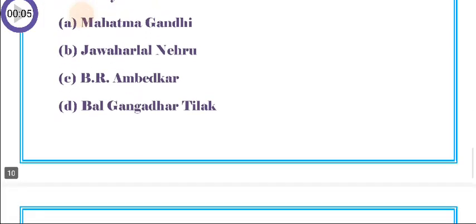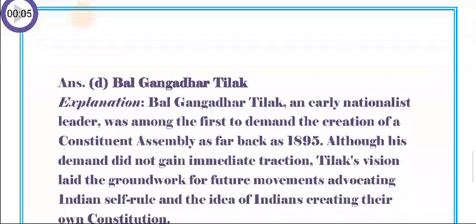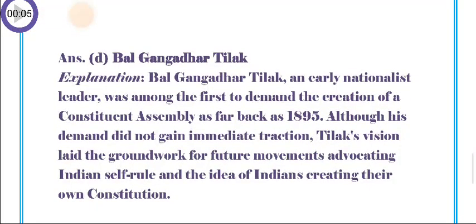So the answer is D. Bal Gangadhar Tilak. Bal Gangadhar Tilak, an early nationalist leader, was among the first to demand the creation of a constituent assembly as far back as 1895. Although his demand did not gain immediate traction, Tilak's vision laid the groundwork for future movements advocating Indian self-rule and the idea of Indians creating their own constitution.